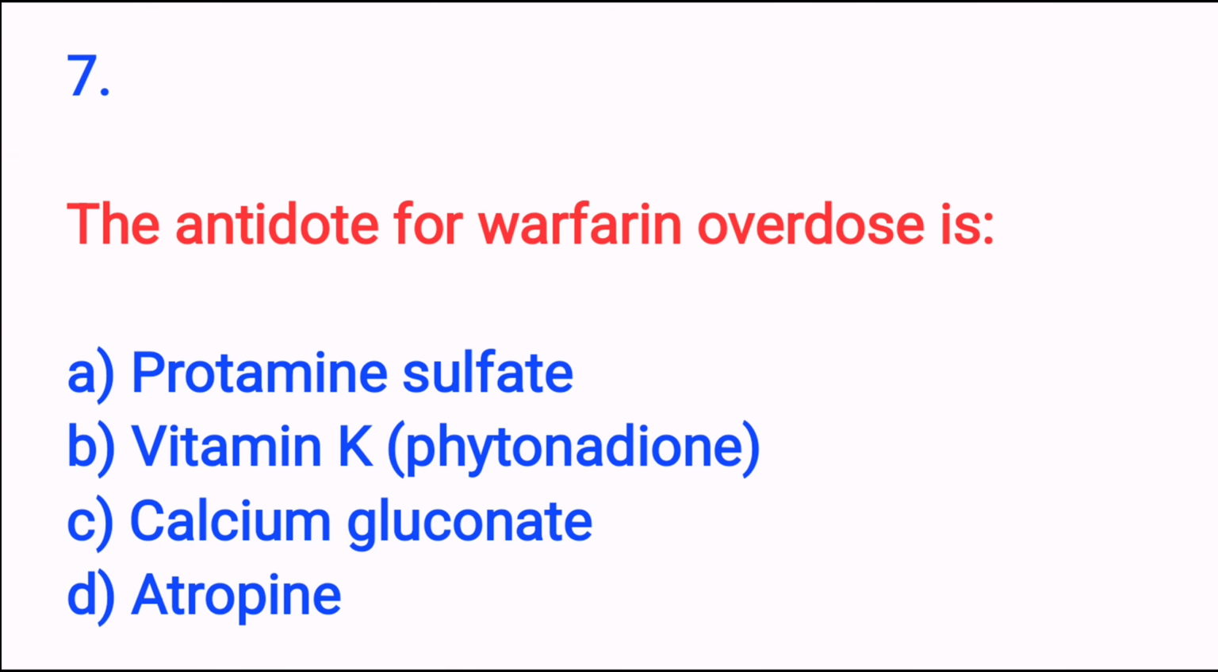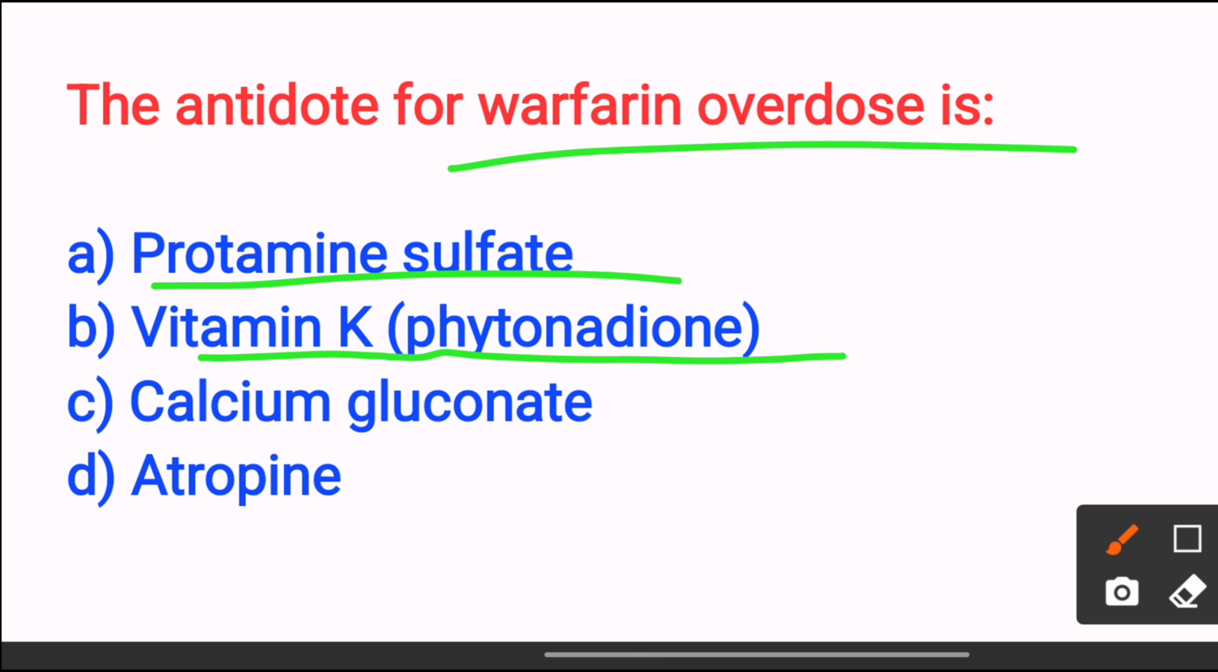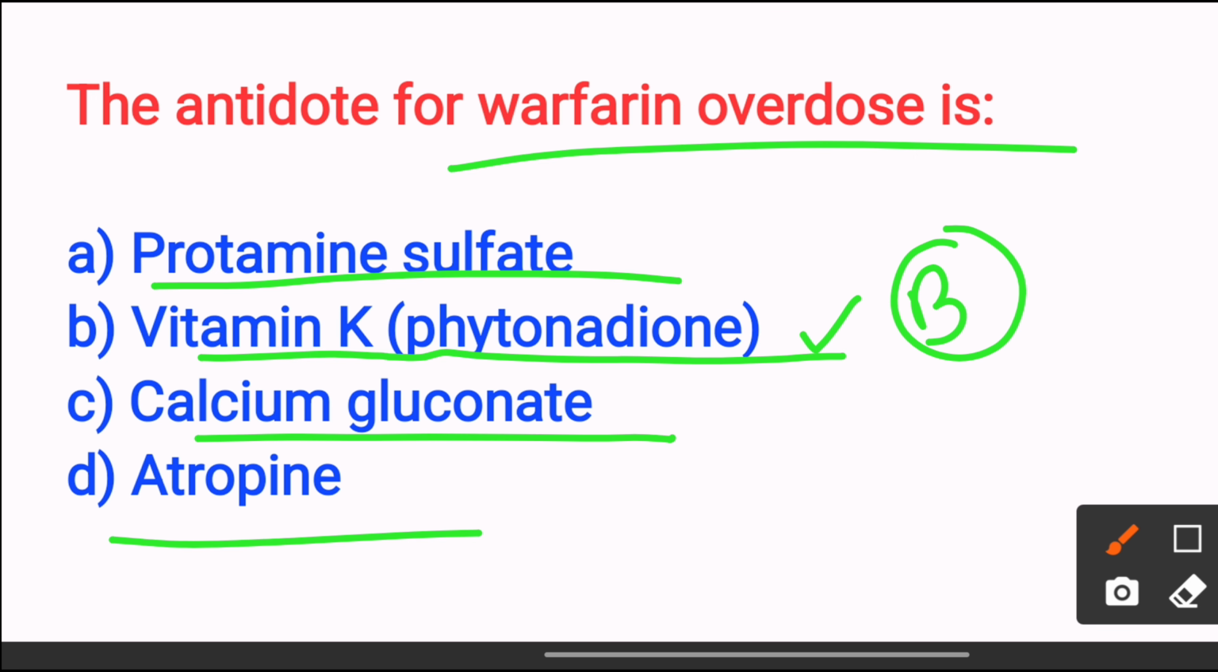Next, the antidote for warfarin overdose is: option A protamine sulfate, option B vitamin K, phytonadione, option C calcium gluconate, option D atropine. The answer is option B vitamin K, because it restores clotting factor synthesis inhibited by warfarin.